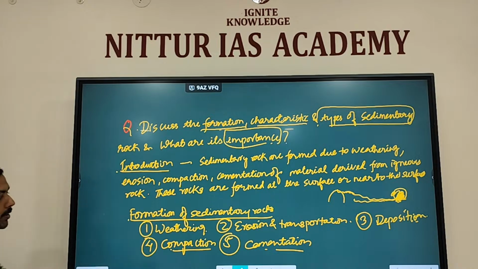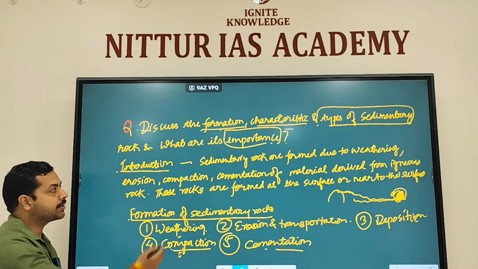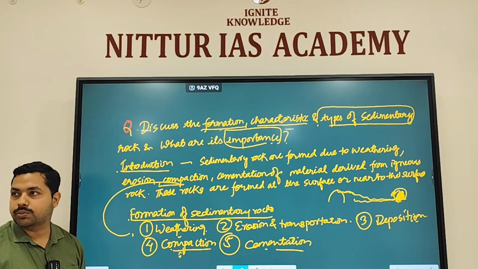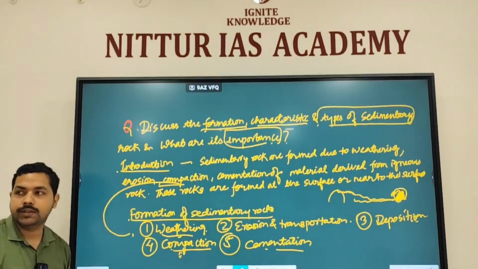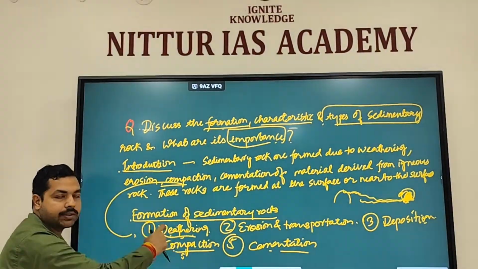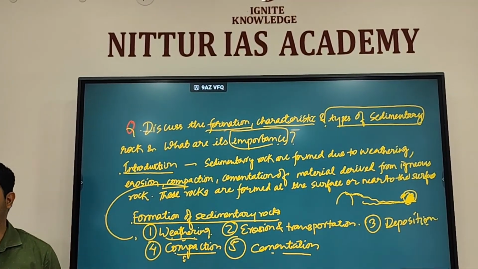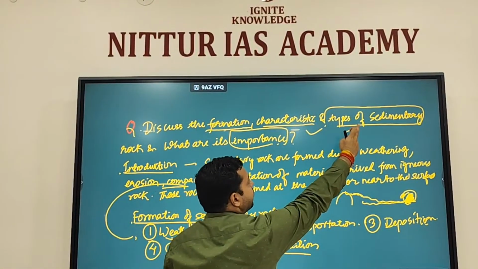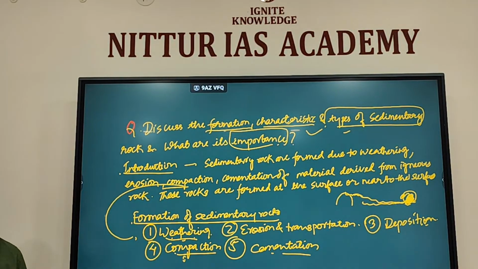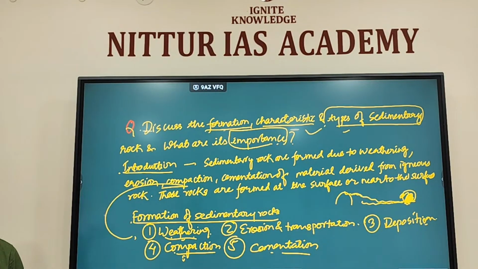Here you are explaining these terms. You have just given the introduction of how it is formed, and then you are explaining those terms: what is weathering, what is erosion. Weathering is nothing but the breakdown of rocks. So you write the heading as weathering, and then you explain. Write erosion, explain in one line, not more than one line. Because the question is asking a lot of things, characteristics also, types also, just explain in one line what is weathering, what is erosion, what is deposition, compaction, cementation.